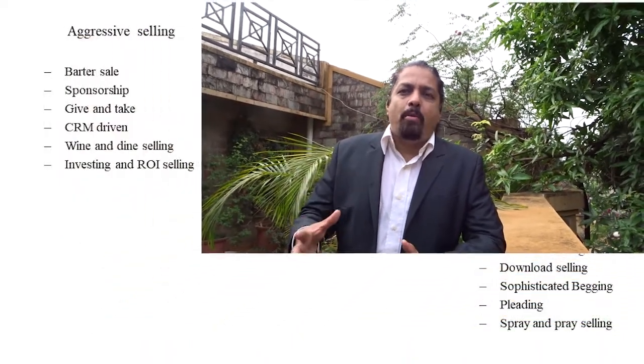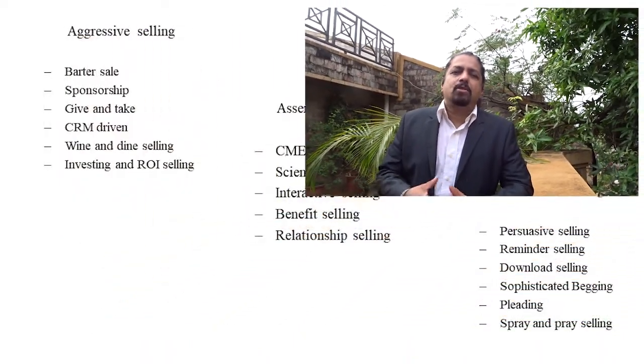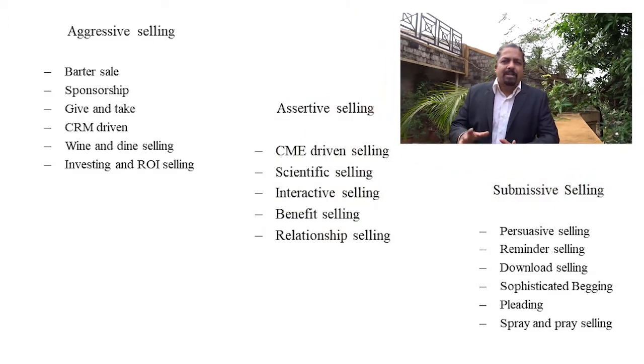There are different approaches to selling. Most of the time in pharma, we look at three classical approaches. The most common approach is what is known as submissive selling. This comes in various forms: persuasive selling, reminder calls, or download selling where we just go and detail everything to the customer.